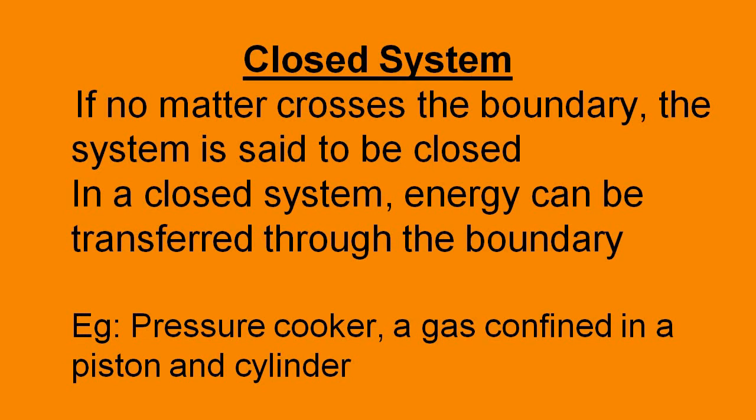In a closed system, energy can be transferred through the boundary. No problem for that. With respect to mass, no mass can enter the system from surroundings, or no matter can leave the system to surroundings through the wall. Such a one is a closed system. An example we are mentioning is a pressure cooker or a gas confined in a piston and a cylinder.